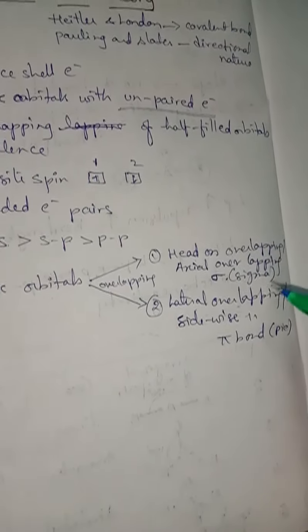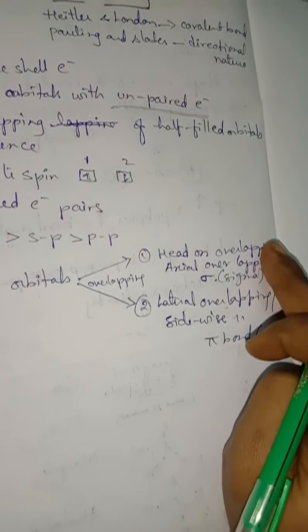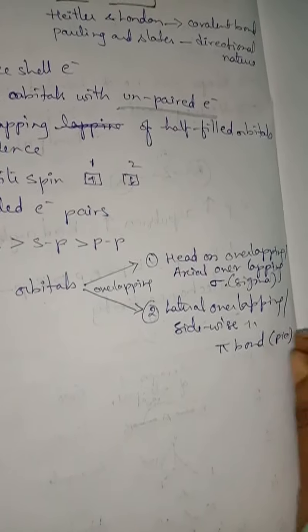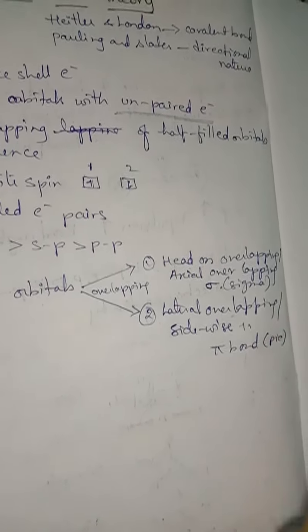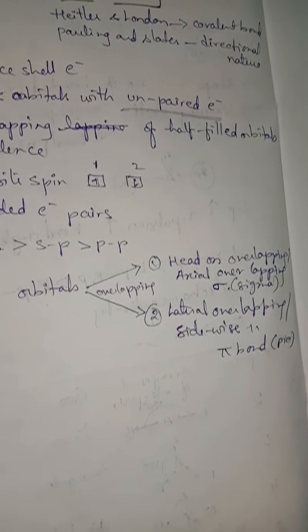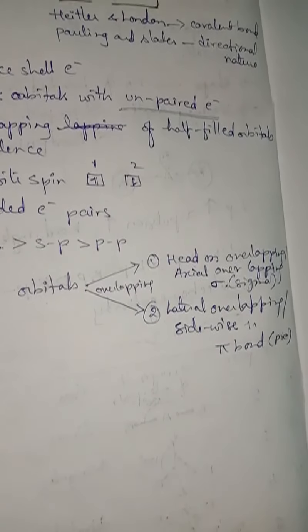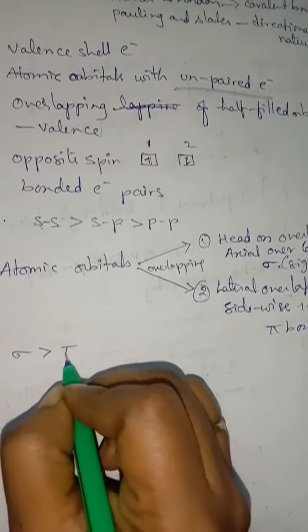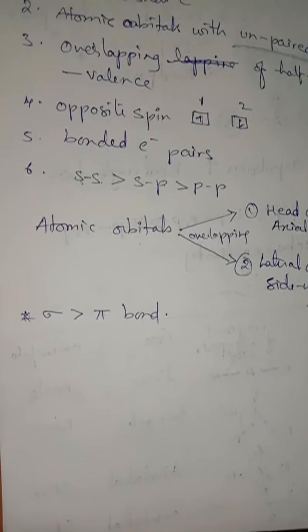Here the sigma bond is stronger than pi bond. Another thing you have to remember is sigma bond is stronger than pi bond.